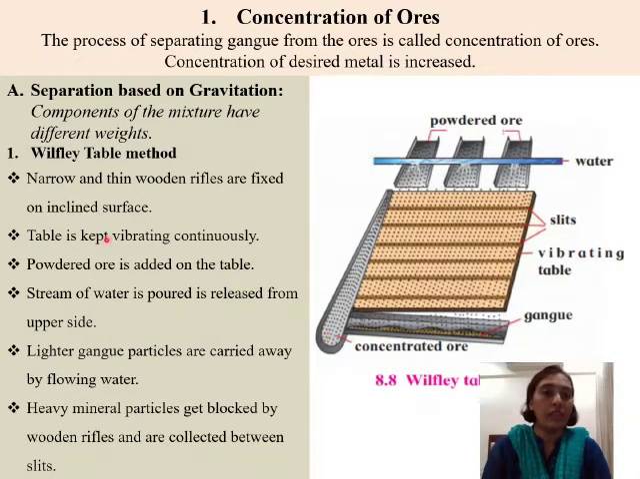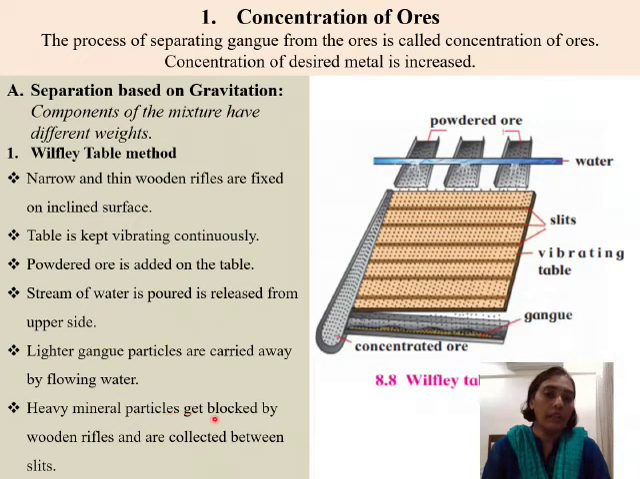Let us read the points that are written here. Narrow and thin wooden rifles are fixed on inclined surface. So these are the Wilfley table, or the inclined wooden rifles. Table is kept vibrating continuously. Powdered ore is added on the table. Stream of water is poured and is released from the upper side. Lighter gangue particles are carried away by flowing water. So all the lighter gangue particles, they all will flow down and they will collect over here.